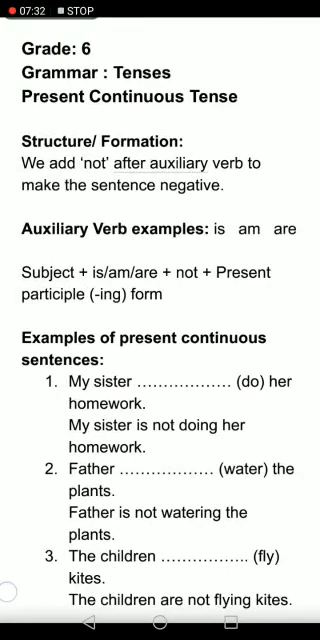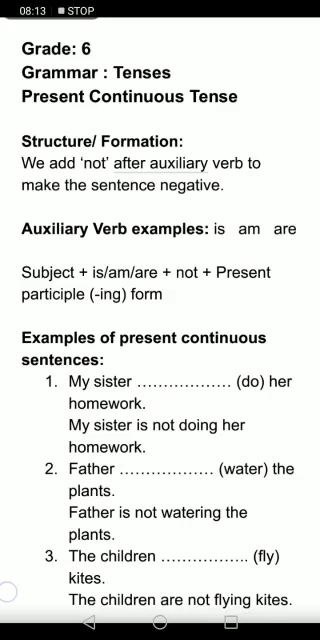So now let's come to the present continuous negative structure. First we recapped, we revised the present continuous tense and the structure and also some examples. Now we are going to learn about the negative form of present continuous, right? So the structure is that we add not after the auxiliary to make the sentence negative. What is the auxiliary verb? Auxiliary verbs are is, am, are in present tense, right?